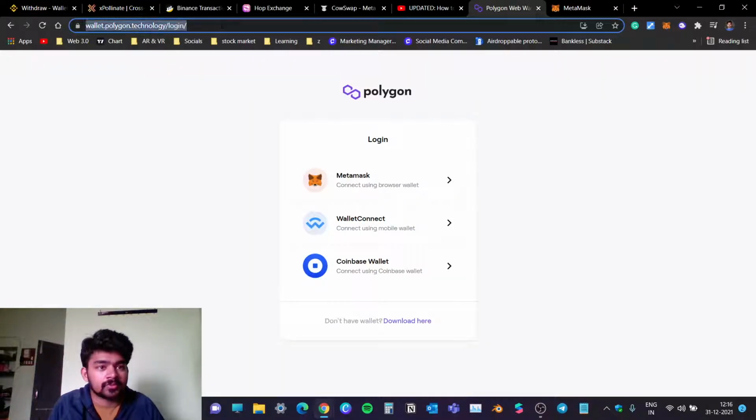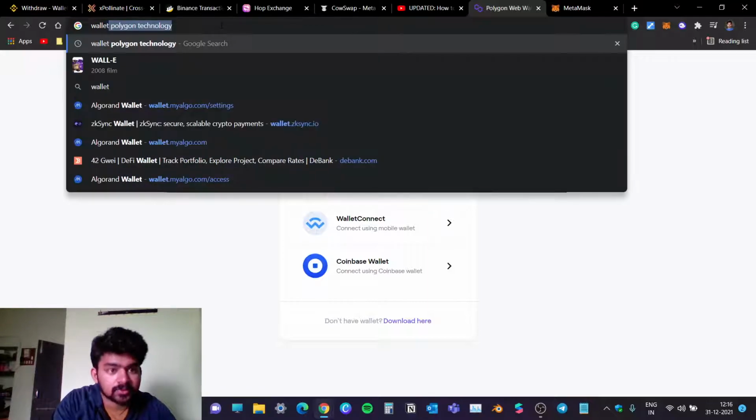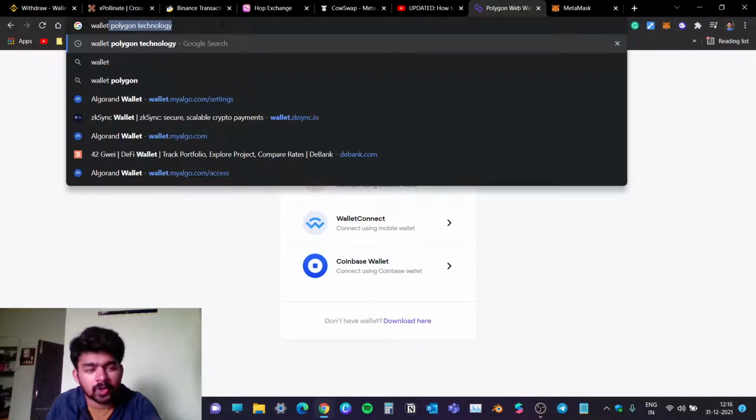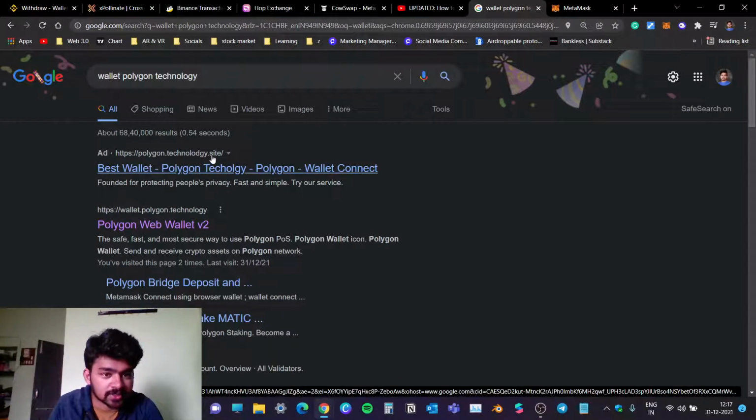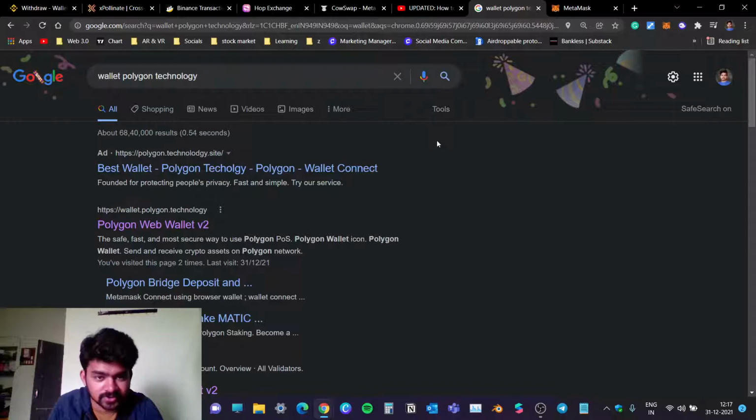Go to wallet.polygon.technology. It is the official site. Don't click on this, guys. Just see how scammy people are. They are running ads in order to lure you into a fake website. Just see, polygon.technology.site. This is the wrong address, so never click on ads. Not just this, with any basic web 2 application also never click on ads. Confirm twice or thrice on the particular website you are going to use.